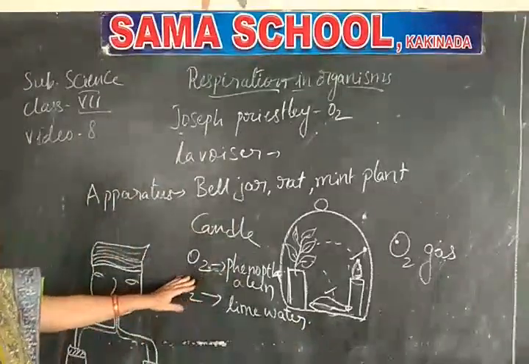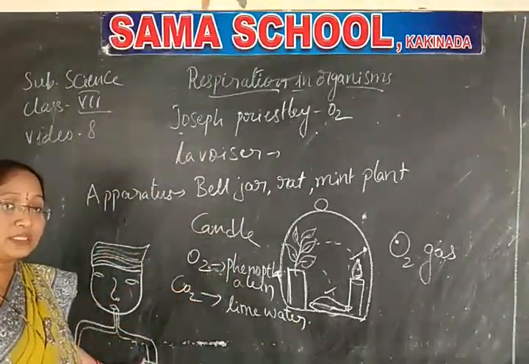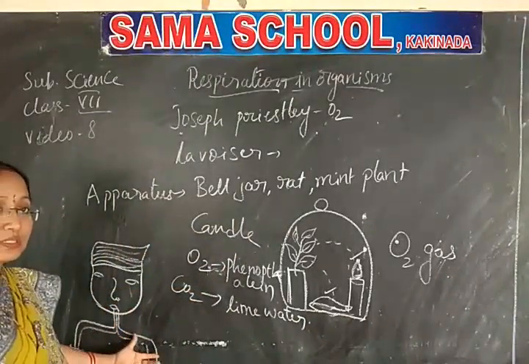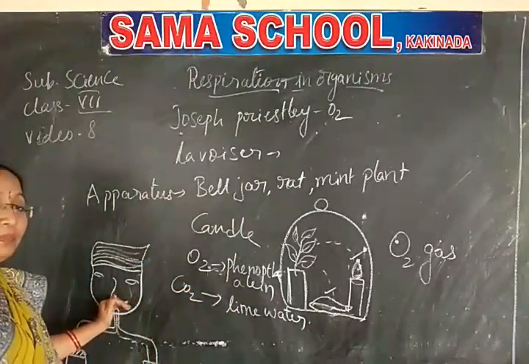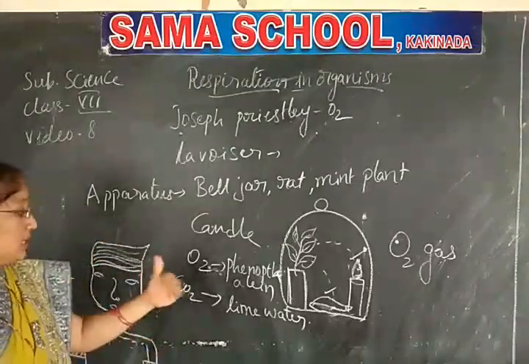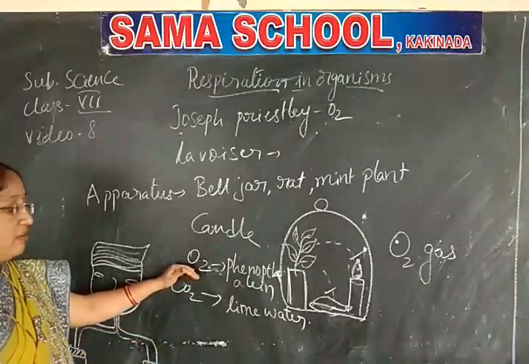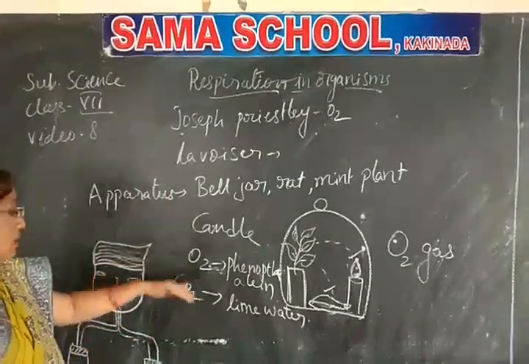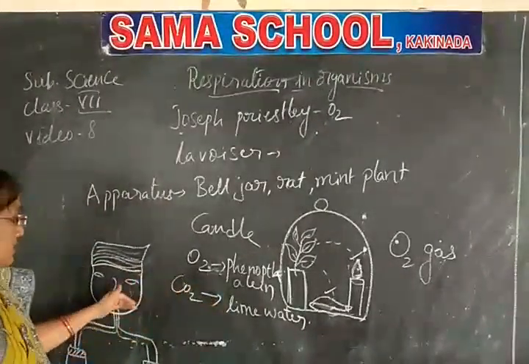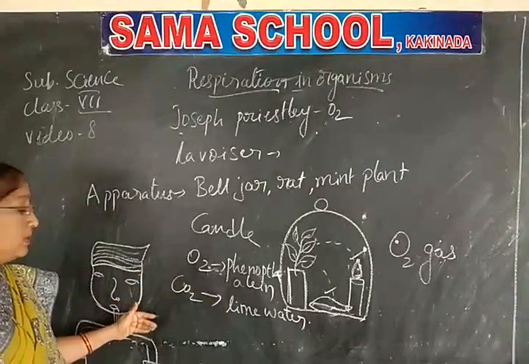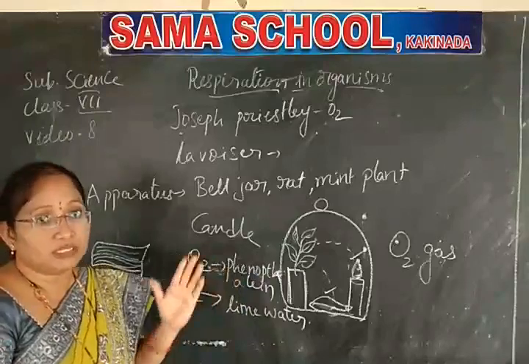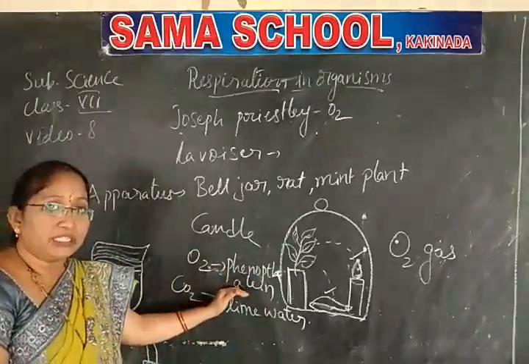Understand? Take two boiling tubes, fix two rubber tubes, and allow a person to suck the air and blow out. First you must take phenolphthalein solution and then do the same with lime water. First, take this experiment for oxygen. How does the air contain oxygen? To test the presence of oxygen, you require phenolphthalein solution.